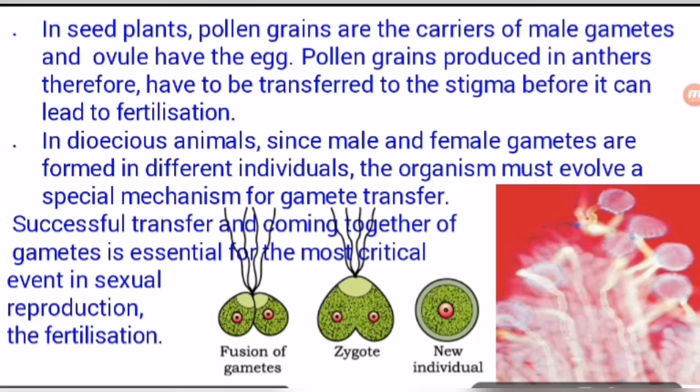This is a very critical situation in advanced plants and animals also, because the male gamete has to travel. That is why a number of male gametes are destroyed in traveling. So this is a very critical situation, and advanced processes occur in plants as well as in animals.